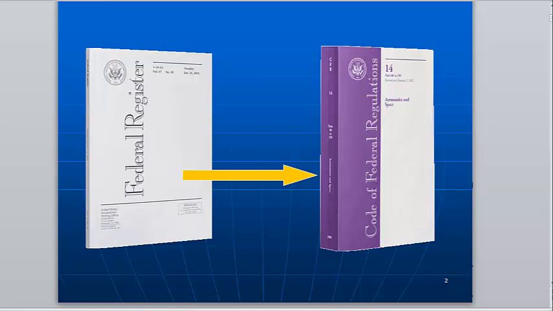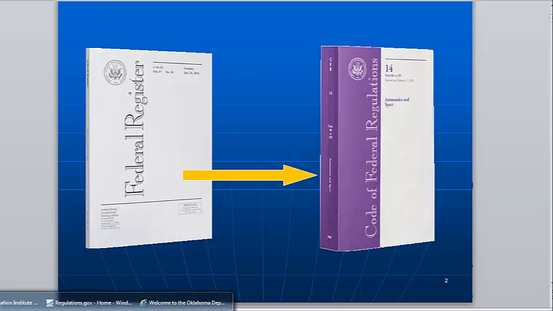Now that you understand the basic sources of administrative law, let's take a closer look at the Federal Clean Air Act and how it delegates authority to administrative agencies. The Clean Air Act consists of 6 sections known as titles that direct the EPA to establish national standards for ambient air quality and provide for EPA and the states to implement, maintain, and enforce these standards through a variety of mechanisms. State and local governments oversee, manage, and enforce many of the requirements of the Clean Air Act. The Clean Air Act is found at 42 United States Code 7401.